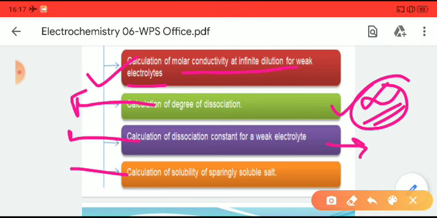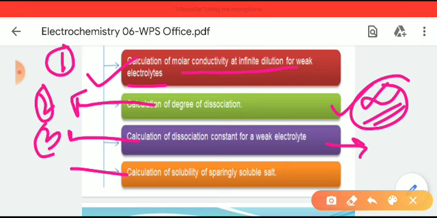So we can also determine the degree of dissociation, the dissociation constant, as well as the solubility of a sparingly soluble salt, by considering the Kohlrausch law at infinite dilution. If I take this as 1, 2, 3 and 4, then 2, 3 and 4 are not in your syllabus. Only number 1 is in your syllabus, that is the calculation of molar conductivity at infinite dilution for weak electrolytes.